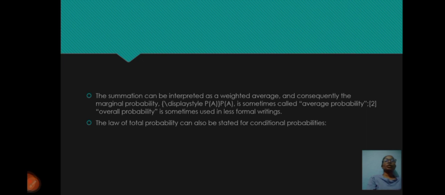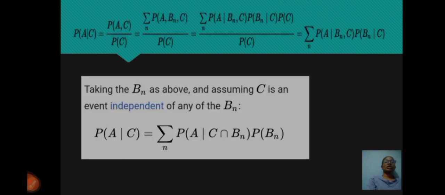The law of total probability can also be stated for conditional probabilities. Here we can observe the formula.